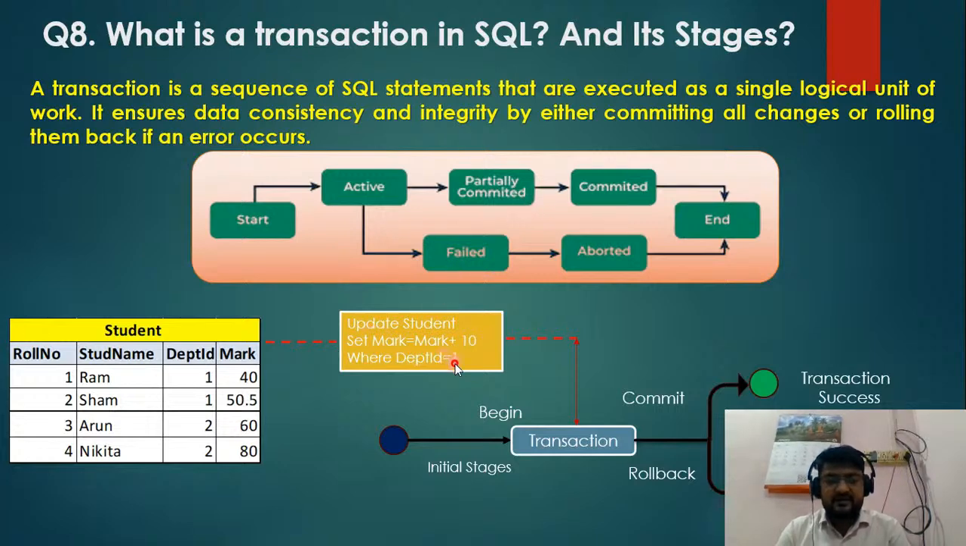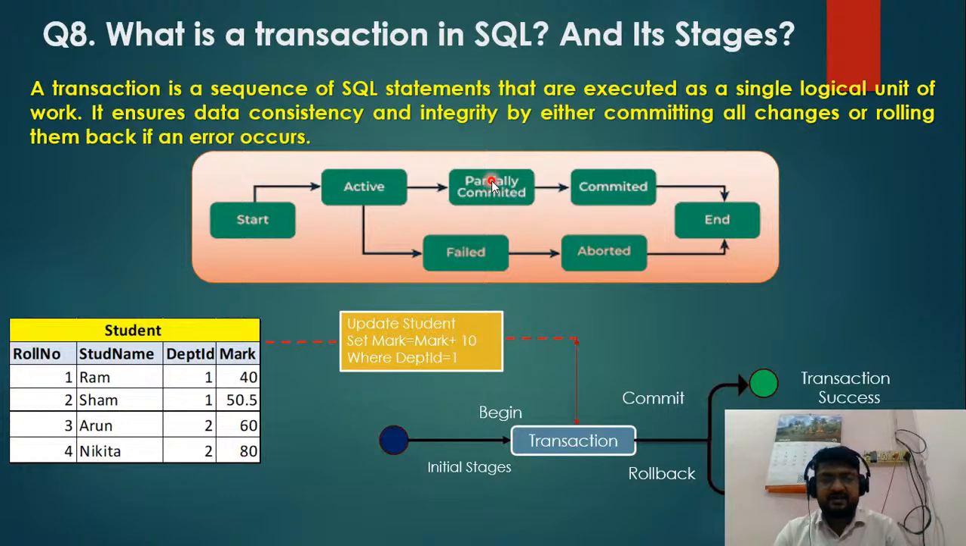For example, if we update the student table and add 10 marks with department id equal to 1, but some error occurs, for example the department id is not available in the database, or we get any error or a deadlock happens, then this transaction will fail. After that it will be aborted, so the transaction will be killed, and the last stage is the end. So basically start and end, and in between there are different stages.